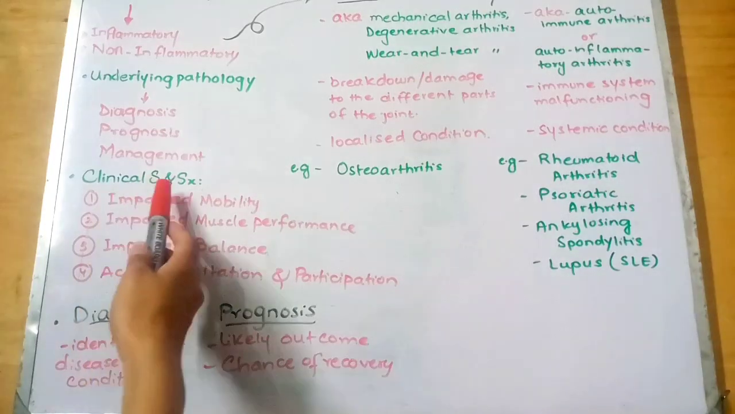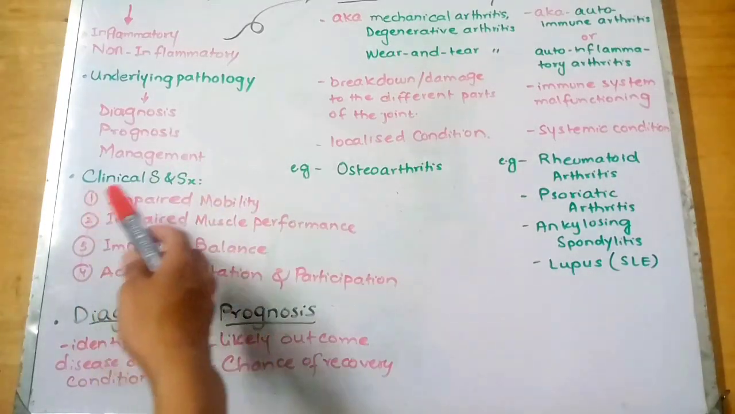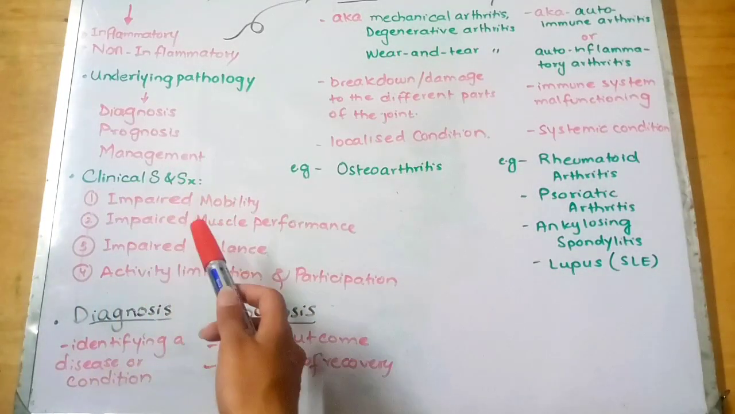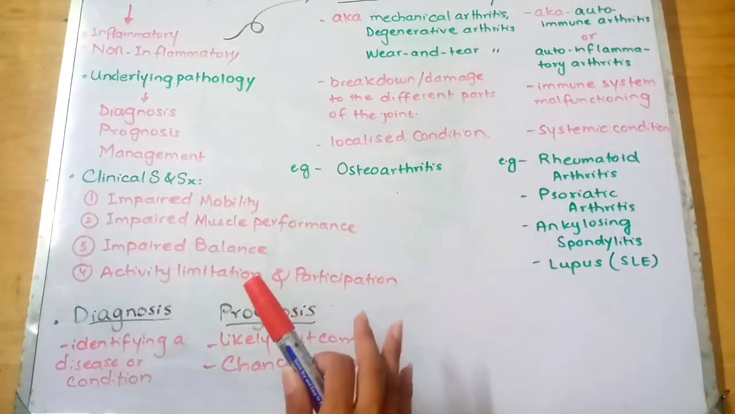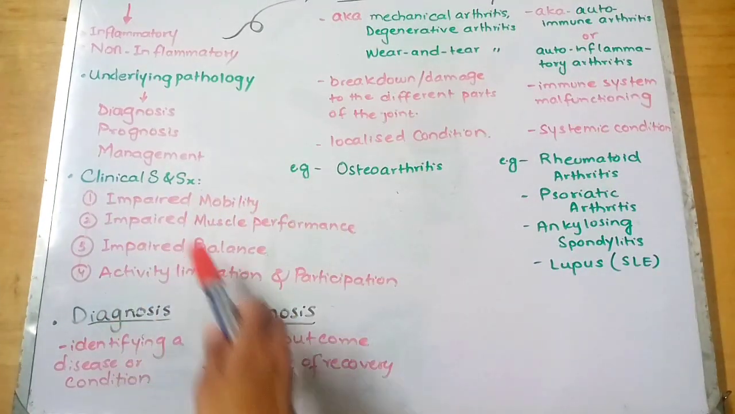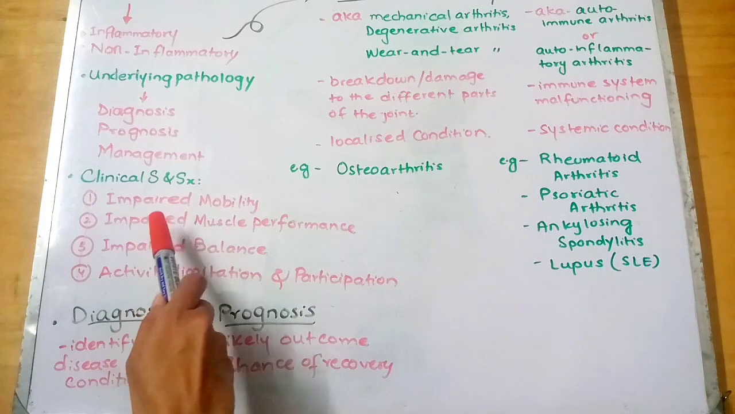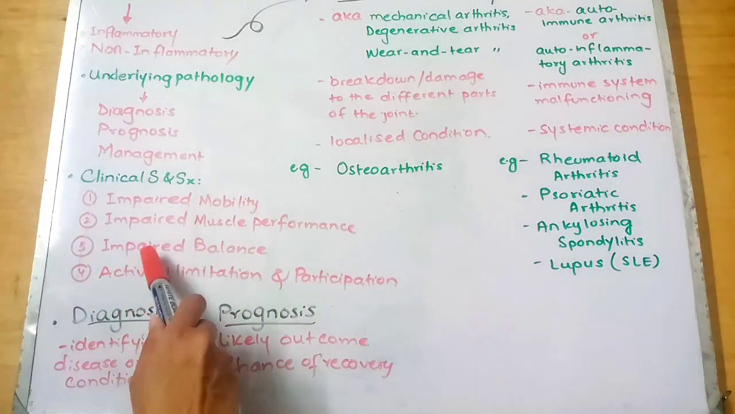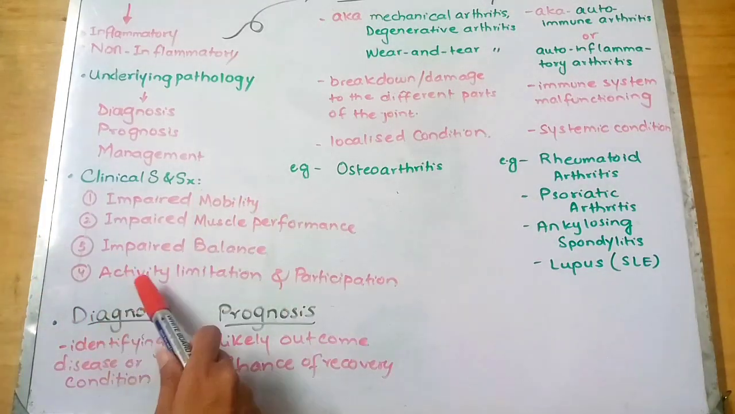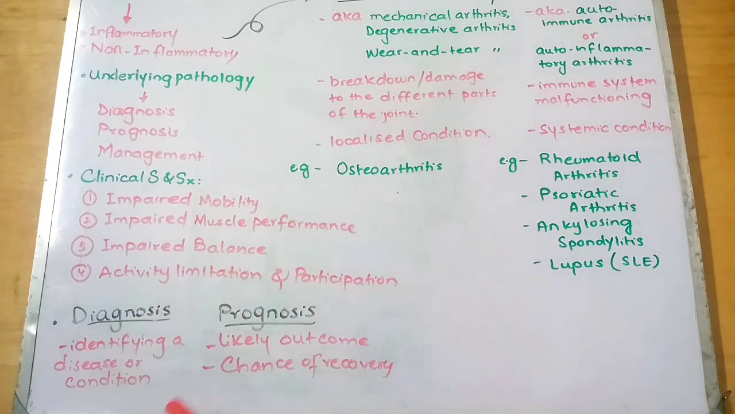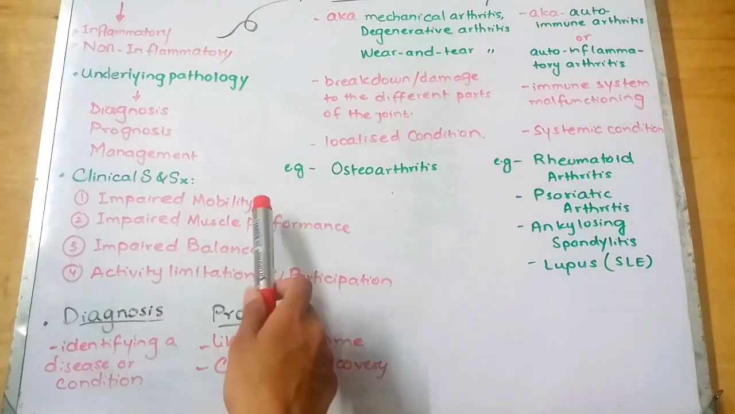Now, the clinical signs and symptoms. Basically, these are the four signs and symptoms that are common in all types of arthritis. And these signs and symptoms are number one, impaired mobility, impaired muscle performance, impaired balance, and activity limitation and participation. Now, let's discuss them one by one. Now, the first point is impaired mobility.